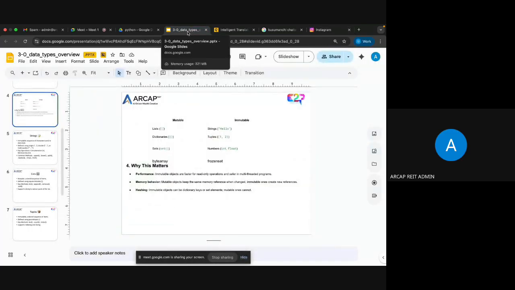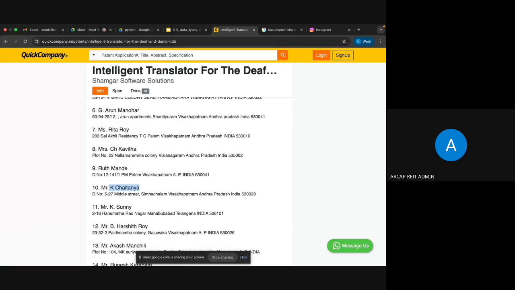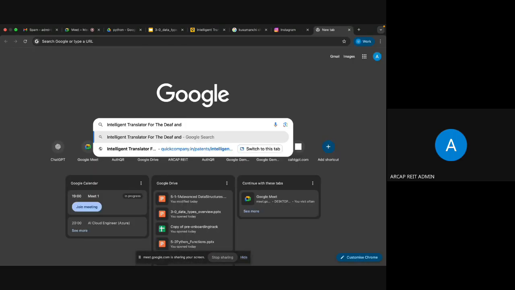So now why I'm discussing this? Because now they started the project where we need to select some team within the 15 days, right? We have this project to work on. Please go through this project, intelligent translator for deaf and dumb, and if you come up with some idea while the assessment is going on, if you already work on this up to some extent, it will be useful in the interview.